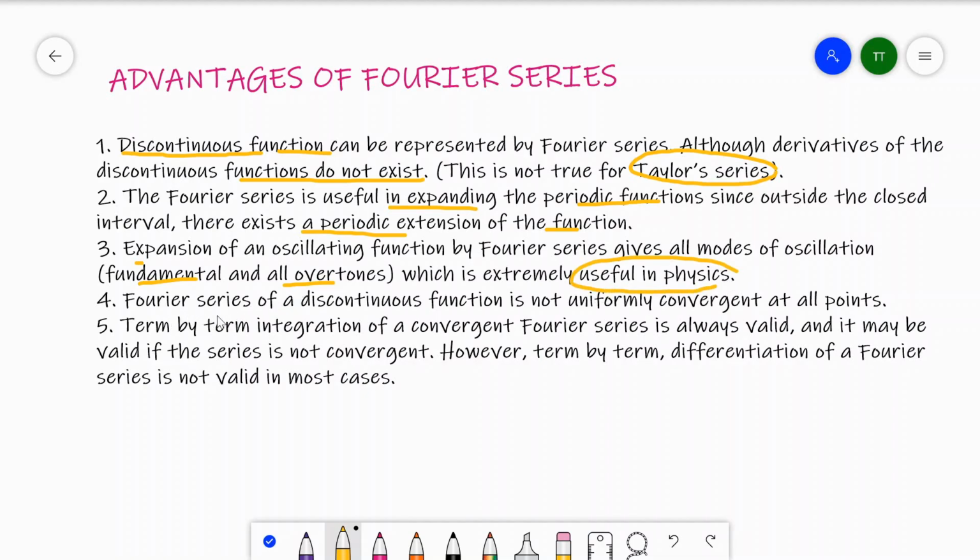Okay, Fourier series of discontinuous function is not uniformly convergent at all its points. Term by term integration of convergent Fourier series is always valid, and it may be valid even if the series is not convergent. However, term by term differentiation of Fourier series is not valid in most cases. So this is the advantage of Fourier series.